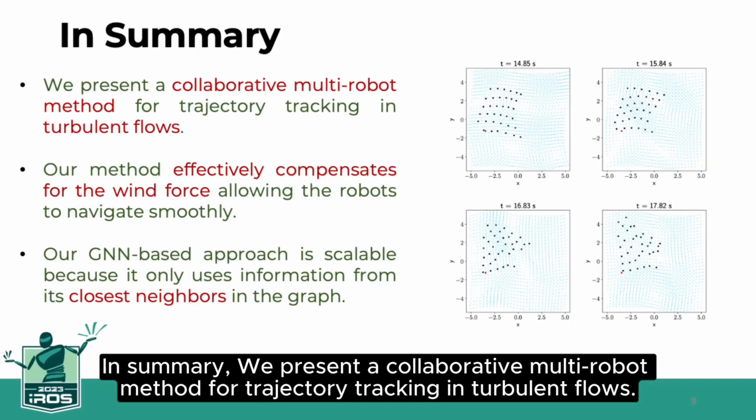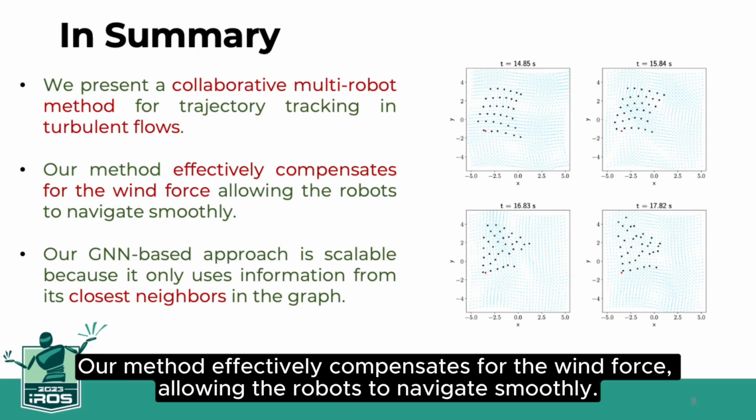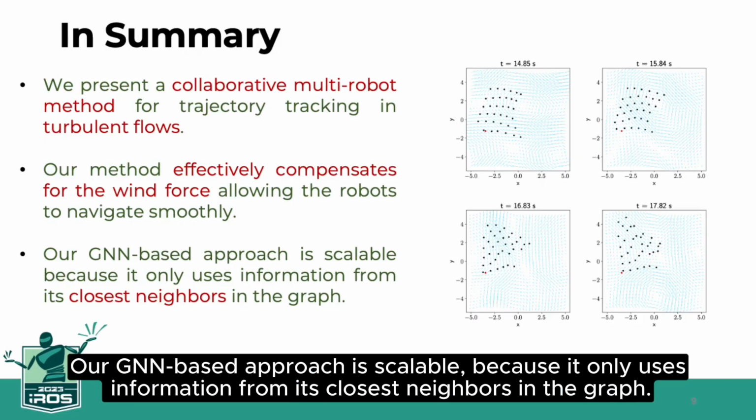In summary, we present a collaborative multi-robot method for trajectory tracking in turbulent flows. Our method effectively compensates for the wind force, allowing the robots to navigate smoothly. Our GNN-based approach is scalable because it only uses information from its closest neighbors in the graph.